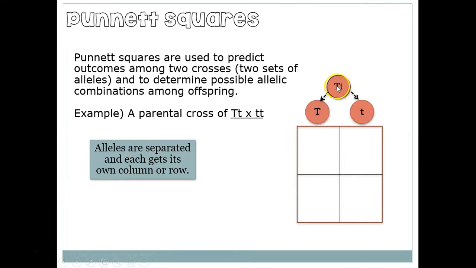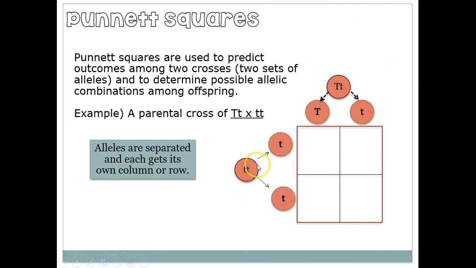So the first parent is capital T, little t. We always put the capital letter closest to this corner right here. So here's capital T, little t. If these are both capital letters, we could just write capital T, and that'd be okay. But if you have one capital and one little letter, you have to write the capital closest to this corner.